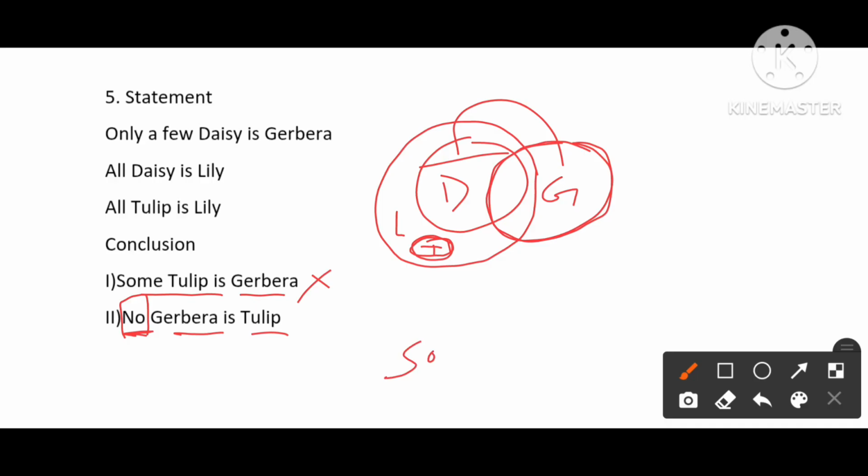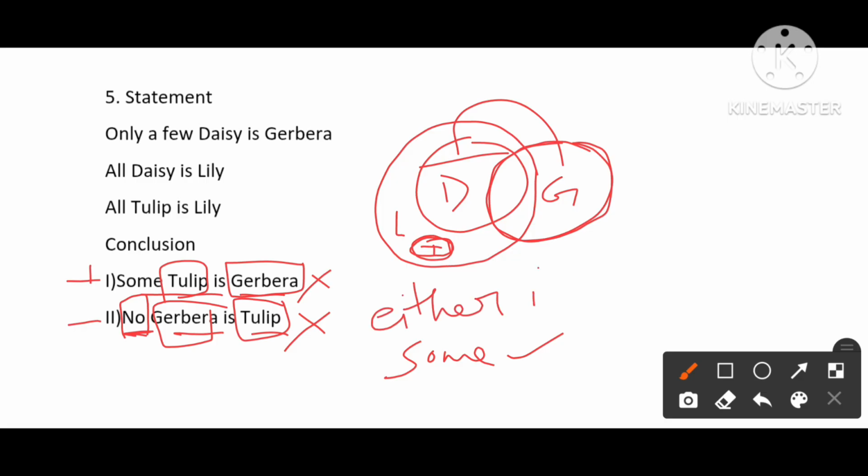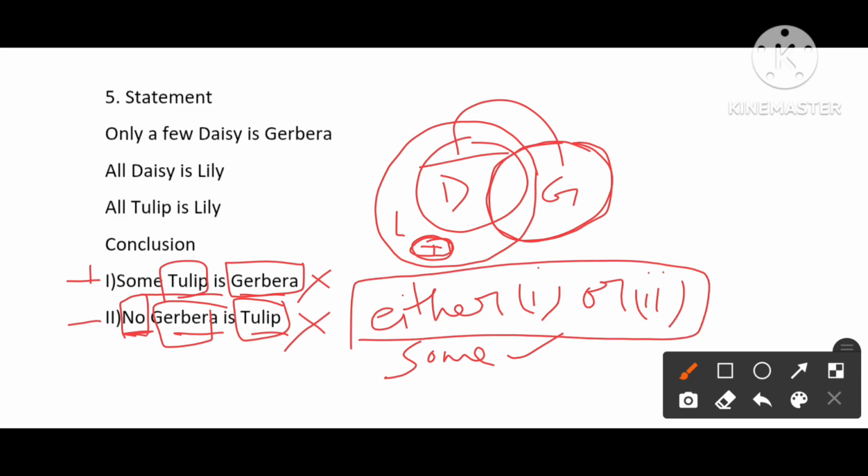So some case possible means the no case will be false. Here both the statements are the same, and one is positive and the other negative, so the answer for this question will be either 1 or 2.